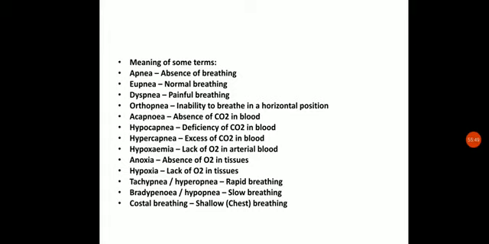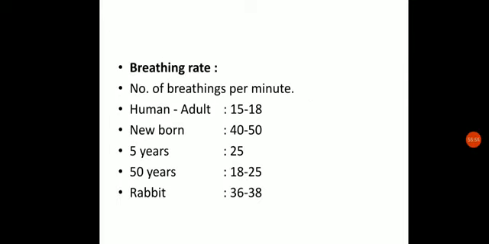Tachypnea or hyperpnea is rapid breathing. Bradypnea or hypopnea is slow breathing, and costal breathing is a shallow chest breathing. Okay, now let us see the breathing rate. The number of breaths per minute in the case of humans is 15 to 18. Newborns have a higher rate of breathing, around 40 to 50.